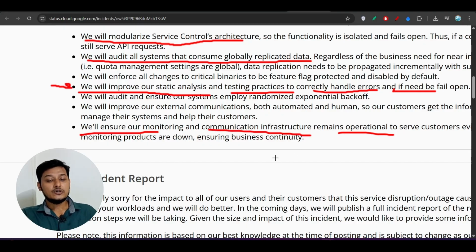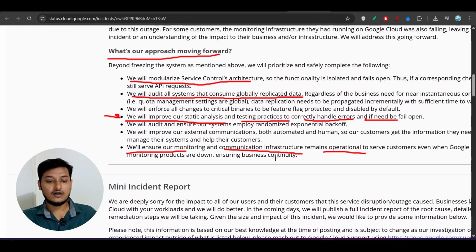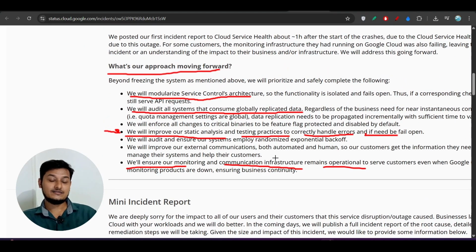Okay, so at the end of the day, engineers are also human, and humans can make mistakes, but we should learn from that mistake going forward. We have to also remember these things, that when we are writing the code, we should properly do the null check, because missing a null check is a very big mistake. If you deploy your code without any null check, it's a big mistake that you are making in your life, because the code can break anytime, right? So when you are writing, make sure you do the null check.